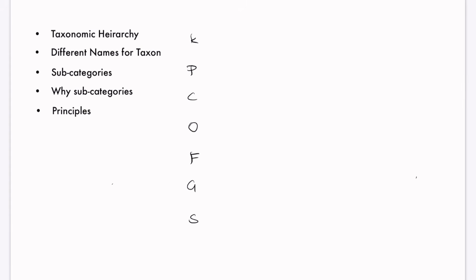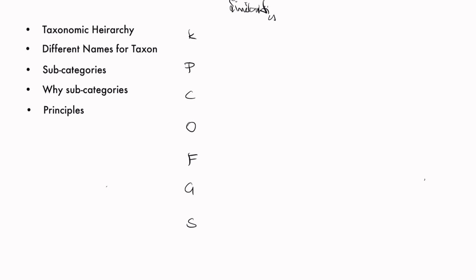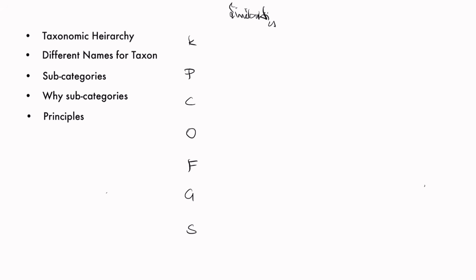Now, here write similarities between organisms, differences between organisms, and relationship between organisms.